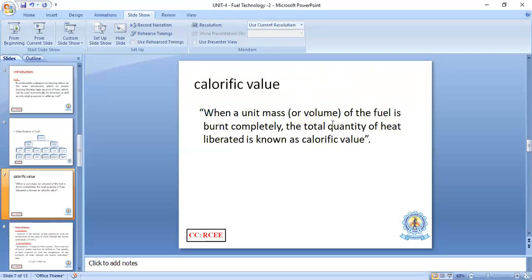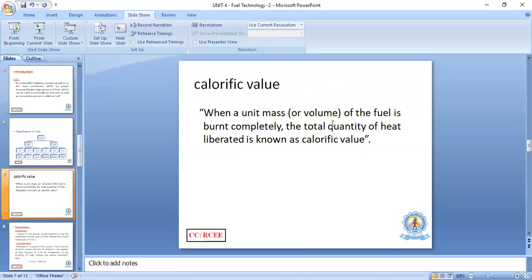When fuel is burned, it liberates heat energy. So in order to calculate the heat energy, we use the term calorific value. Then what is a calorific value? Calorific value is when a unit mass of fuel is burned completely, the total quantity of heat liberated is known as calorific value.